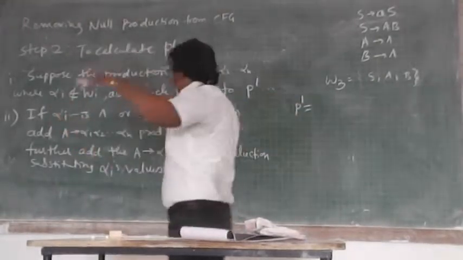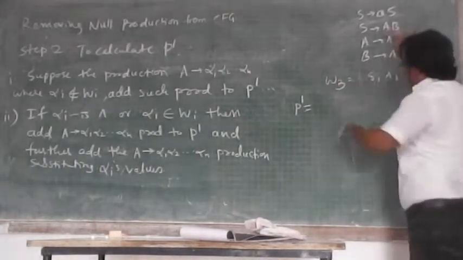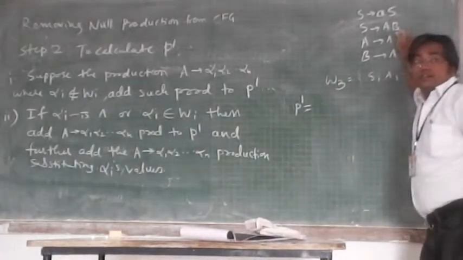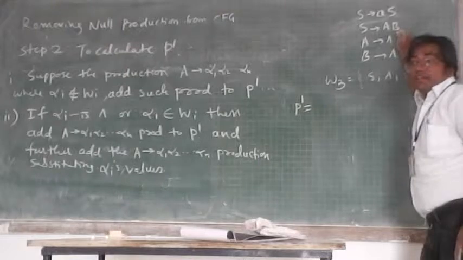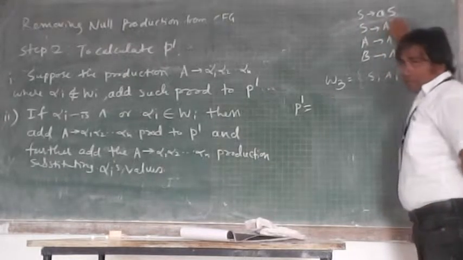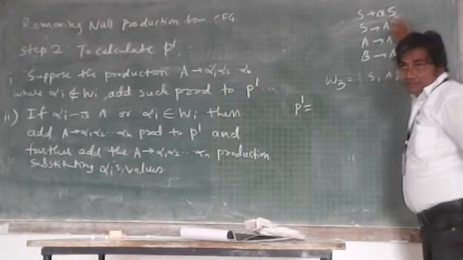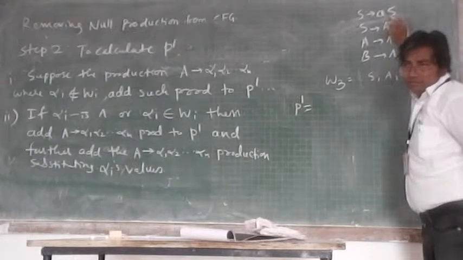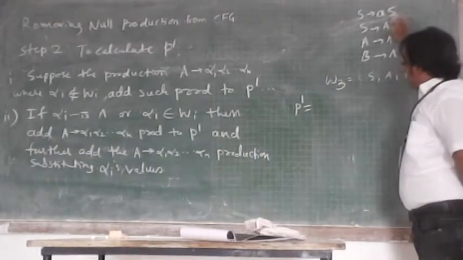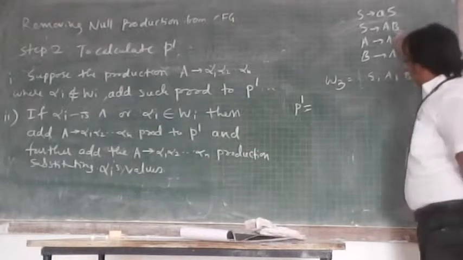It means that at the right hand side of the production there is no nullable variable. Look at the first production. Do you see any nullable variable there? Yes, A and B are the nullable variables.